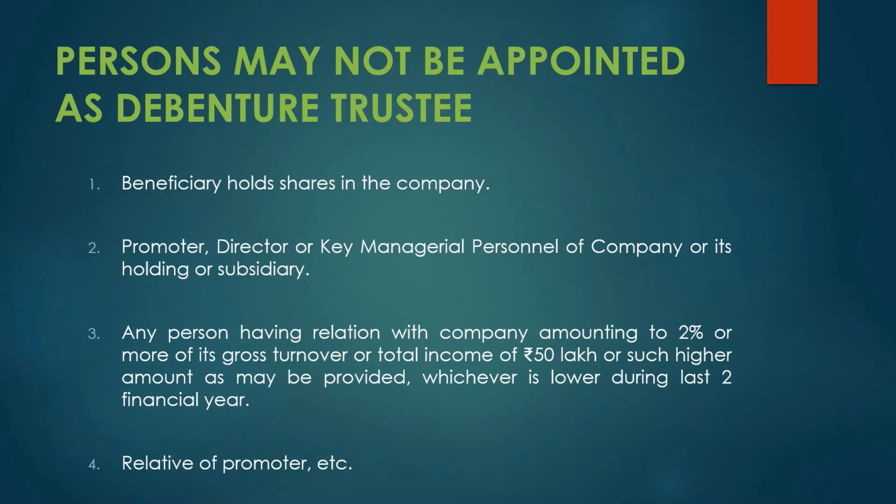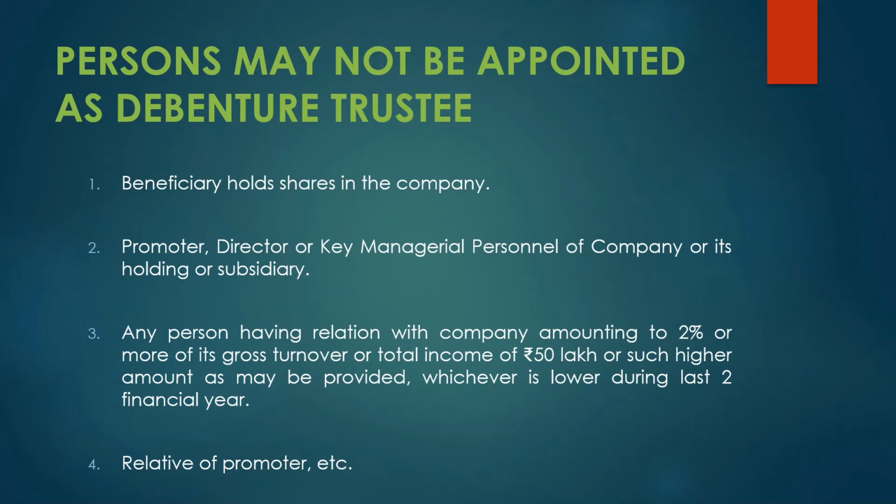Next is that any person who is having a relation with that company amounting to 2% or more of his gross turnover or total income of rupees 50 lakh or such higher amount as may be provided, whichever is lower, during the last 2 financial years. So you have to check the last 2 financial years.